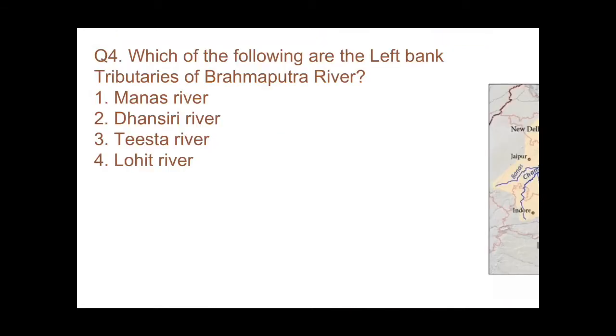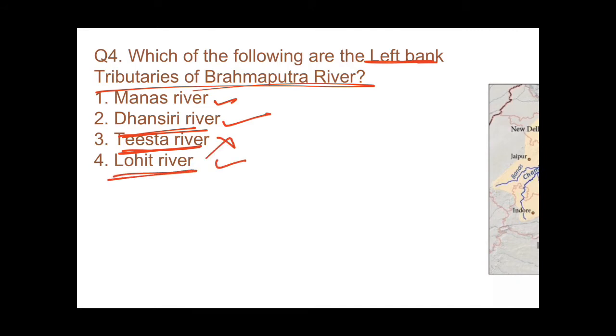Now read out question number 4. Which of the following are the left bank tributaries of Brahmaputra? Manas, no, it was a right bank tributary. Dhansiri river, yes, it is a left bank tributary. Tista river, no, it is also a right bank tributary. Lohit river, yes, this is a left bank tributary. So the answer would be 2 and 4.